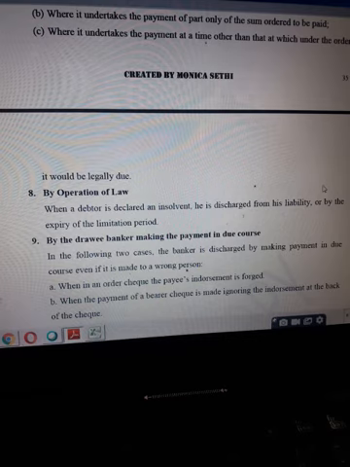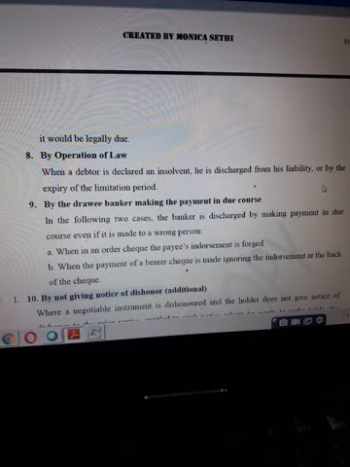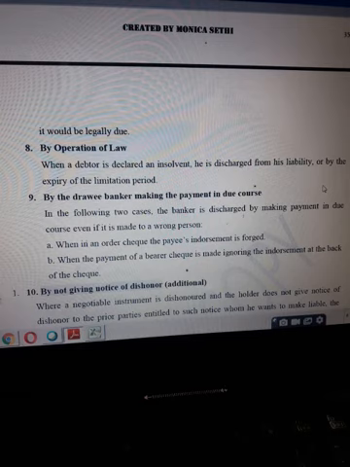Another discharge mode here is by the drawee banker making the payment in due course. Obviously if the drawee banker makes payment of the check, it means the payment is done, so it is discharged. But it can happen that the banker has made the payment, but payment is made to the wrong person.